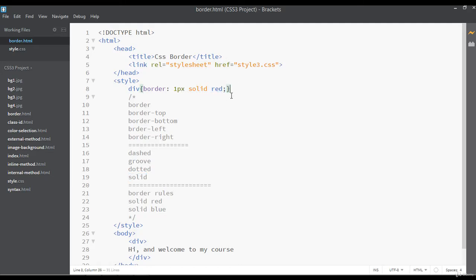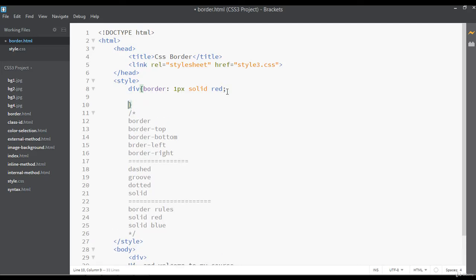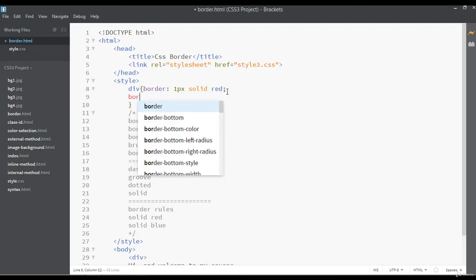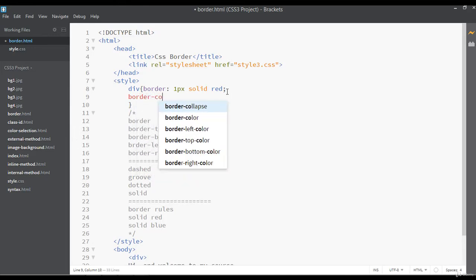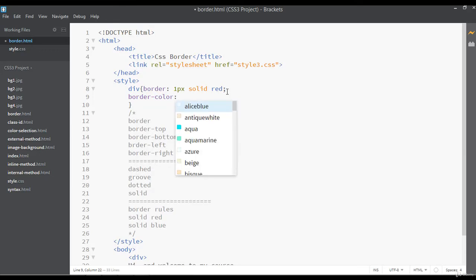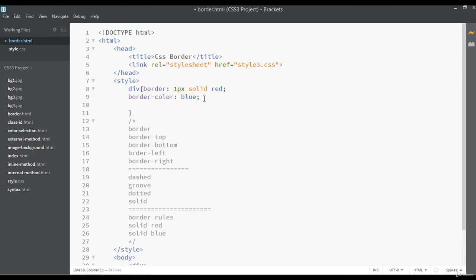So one more thing you can just do here inside these curly braces, you can say border-color, you can just say anything like red, blue. So focus just here, we have just one color here. Now I have just selected another color, this is called blue color.